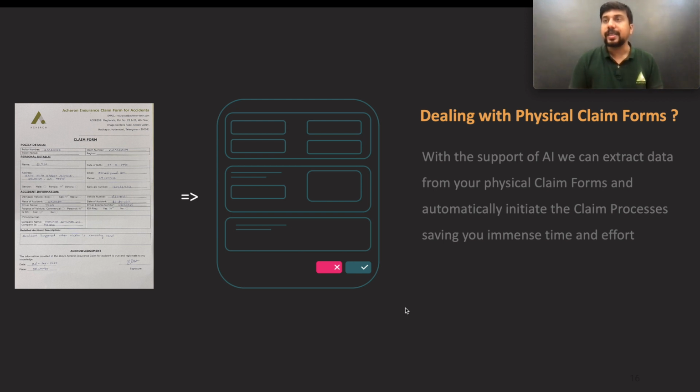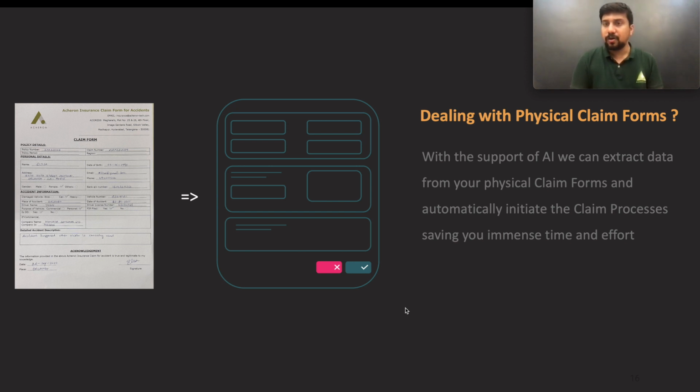Probably there are still people, even in developed nations, who are not comfortable using a computer or a phone or a tablet, where they can go and fill out a form and submit it. In this case, it could be a claim form. Or there could be bills and receipts from your vendor that are not in digital form. It's either a scanned copy or a printout, or it could be anything. So not everything is available in digital. That's the point I would like to make.